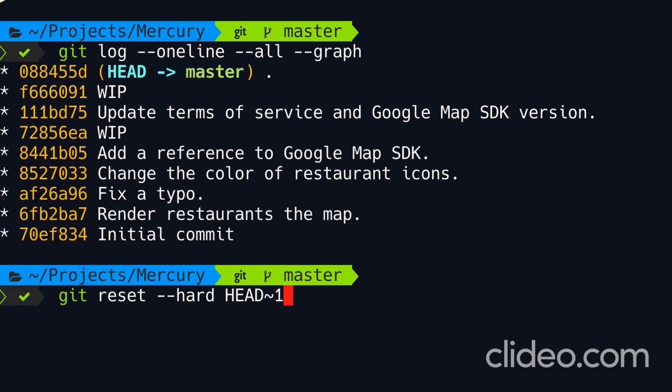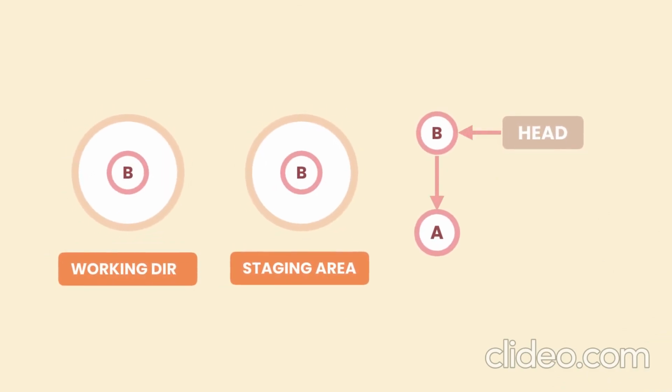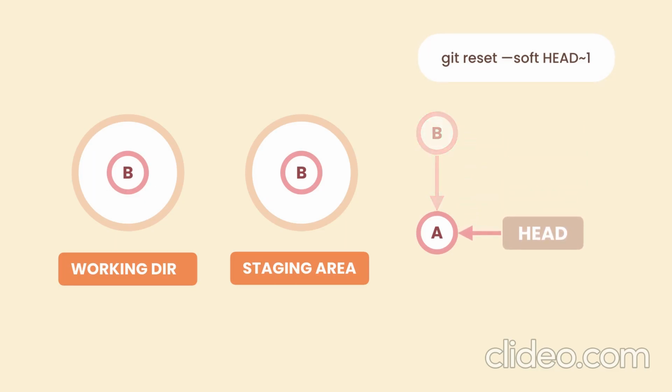Now, what is the hard option? Well, let's say we have two commits in our repository, A and B. B is the last commit because head is pointing to it. Now look at our working directory and the staging area. In both these areas, we have the same code that we have in our last snapshot, that is B. Now, if we reset the head using the soft option, Git will simply move the head pointer to the target location. But it's not going to touch our staging area and the working directory. Now, what is this state? This is the state before we committed B. So we have some changes in our working directory and the staging area, but we haven't committed these changes yet. So this is the effect of the soft option.